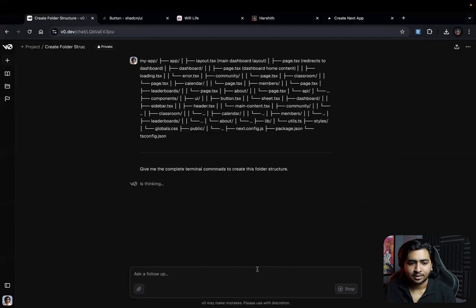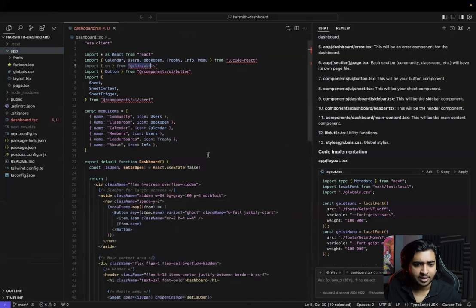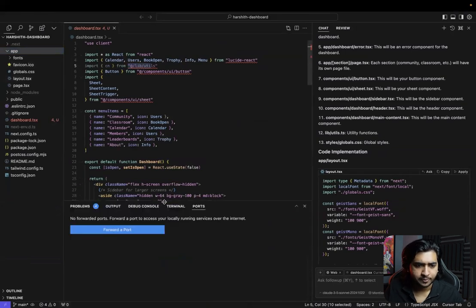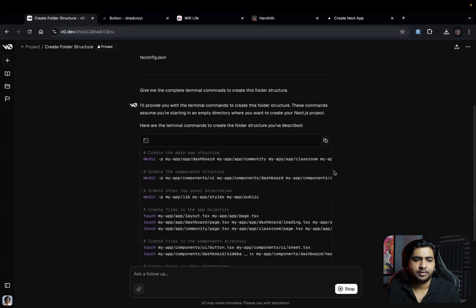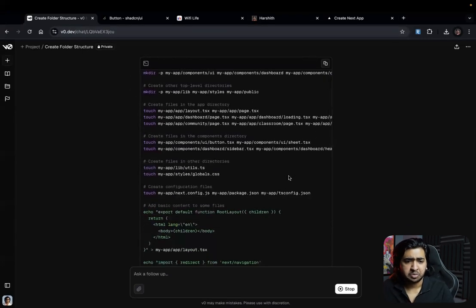That's it. It'll just give you the terminal commands, and you can just copy paste them in your terminal, and then it'll automatically create all the folders. Right? Let's go back. Yeah, let's just keep copy pasting these, and then I think we're good, right?